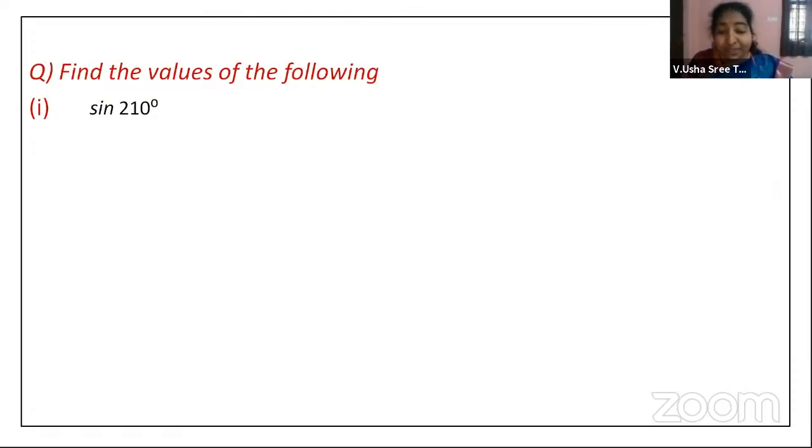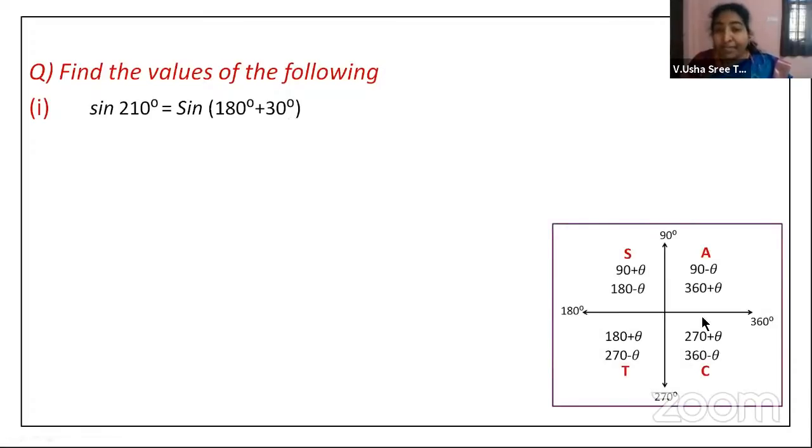Okay, so sine 210 degrees. Now sine 210 directly you cannot tell, and you cannot remember so many values, isn't it? So for that, we are devising some formulae. Sine of 180 plus 30 is also equal to 210 degrees, right? Sine of 180 plus theta. Where is this 180 plus theta? 180 plus theta is in the third quadrant. In the third quadrant, how is sine? Sine is negative.